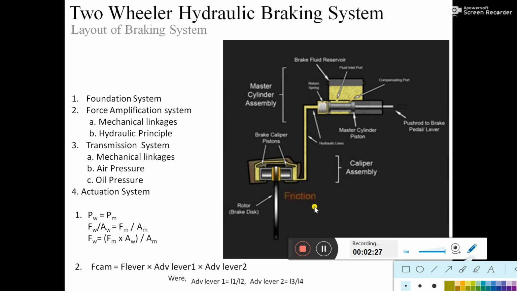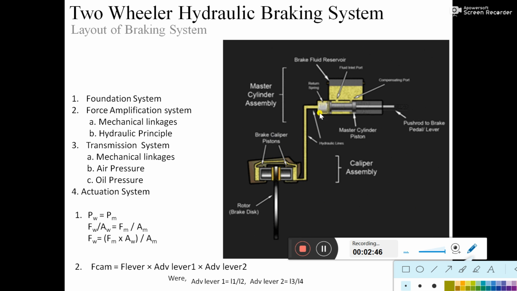In case of the hydraulic braking system, if this line leaks, then whatever force the driver applies at this end leaks through that puncture or hole, and all the fluid comes out from this line. But in the air braking system, the pneumatic braking system, it is not like that.